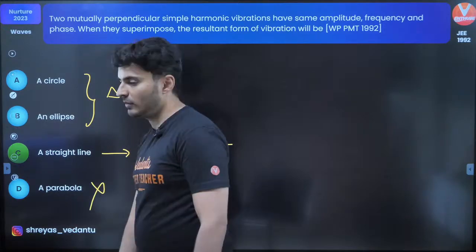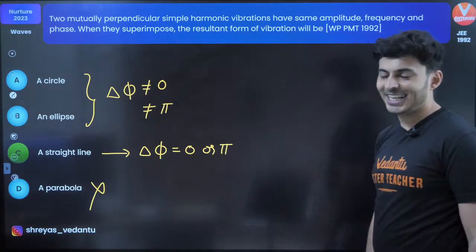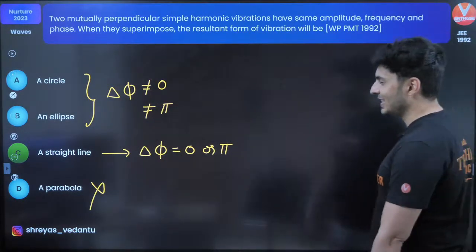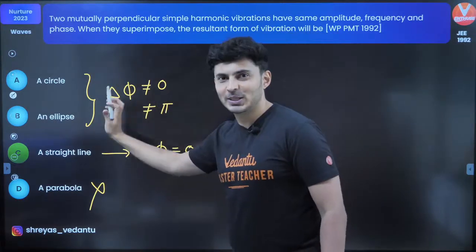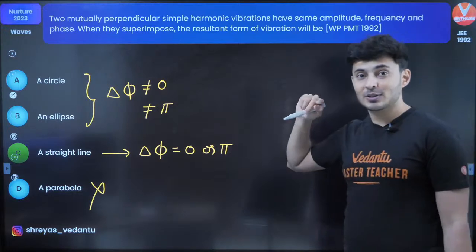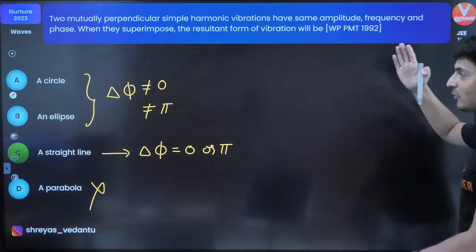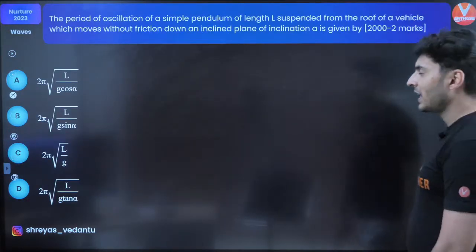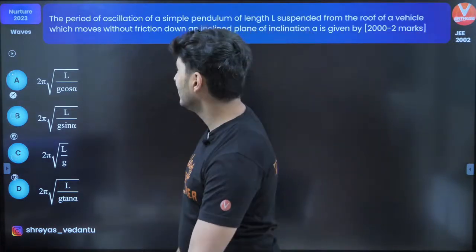Parabola, it is never a parabola. Keep this in mind, okay? So many students make a mistake in this, and I have seen many students write either a circle or an ellipse, and many people forget that a straight line is also a possibility in the case of perpendicular SHMs. Next question coming up on your screen, here it is.